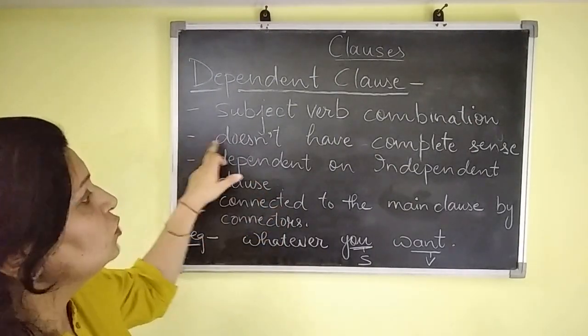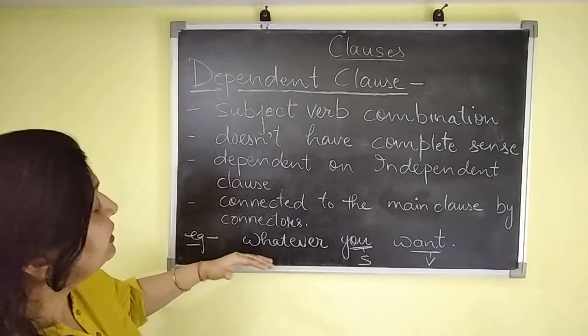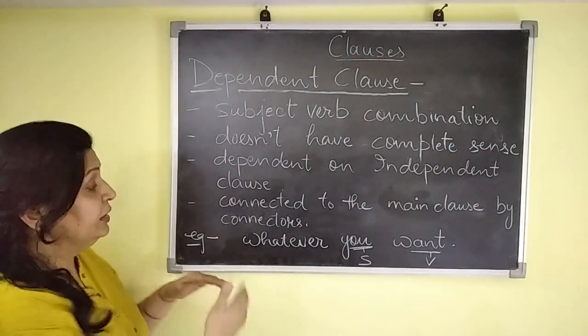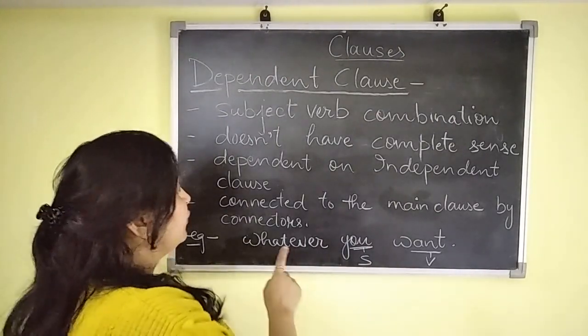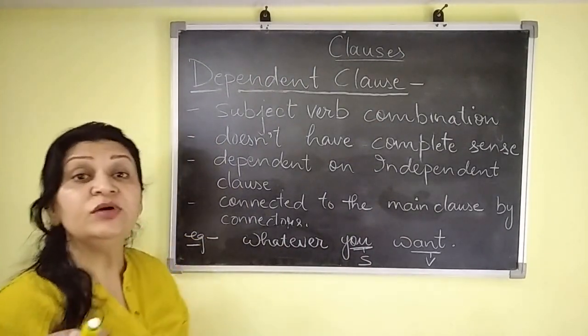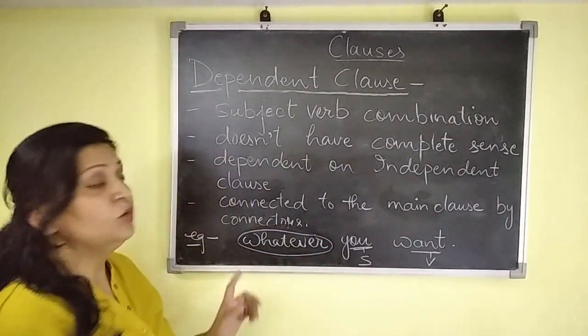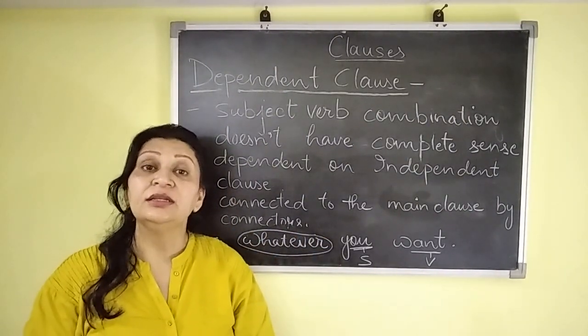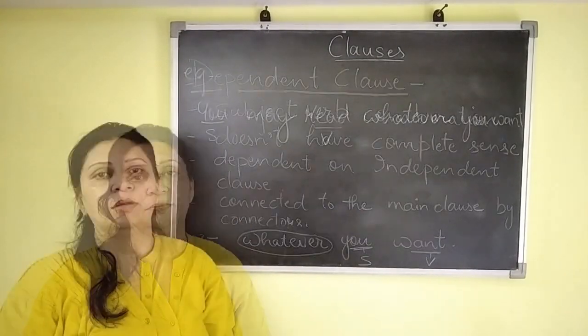So it does not have complete sense. The third thing, it needs the main clause to complete it. It is dependent on an independent clause, starting with the help of a connector. Here, whatever is the connector. That's why we can say it is a dependent clause. It is not independent, it is a dependent clause.